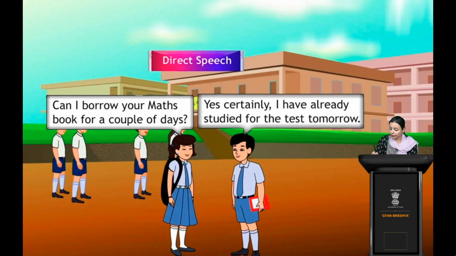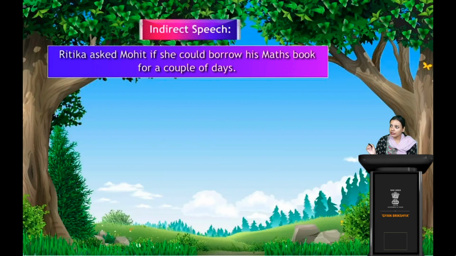So what will be the indirect speech of those sentences? The first sentence in indirect speech will be, Ritika asked Mohit, right? When a question mark is added, we will not say said to or told, we will not use those.